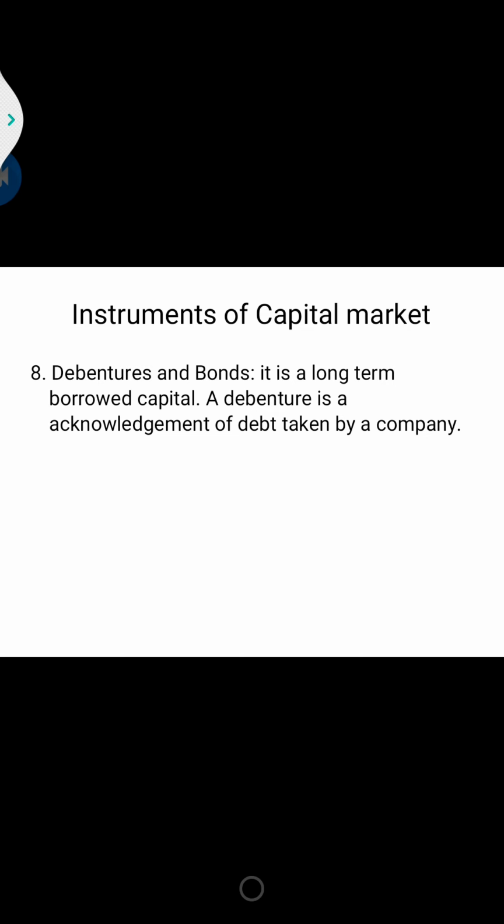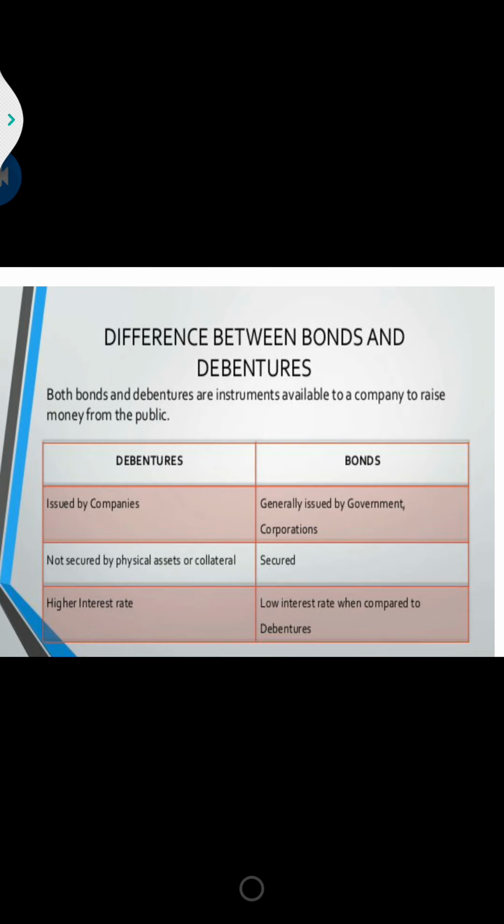So what is a bond then? You should know the difference between bonds and debentures. Debentures are issued only by companies, but bonds are generally issued by corporations. Bonds are secured, debentures are not secured, and debentures have a high interest rate, and bonds have a very low interest rate. Thank you.